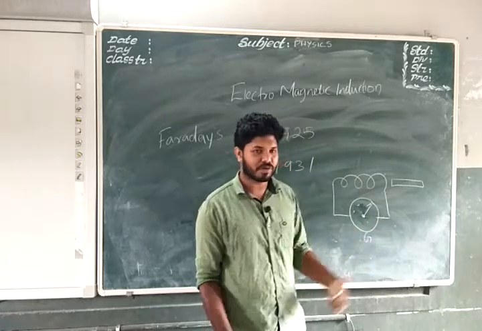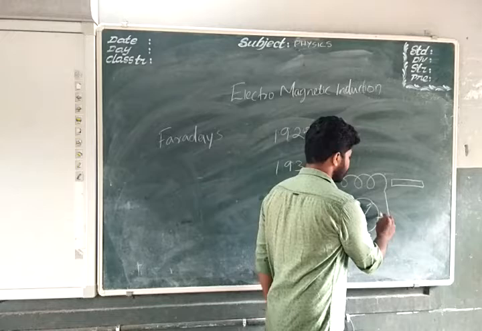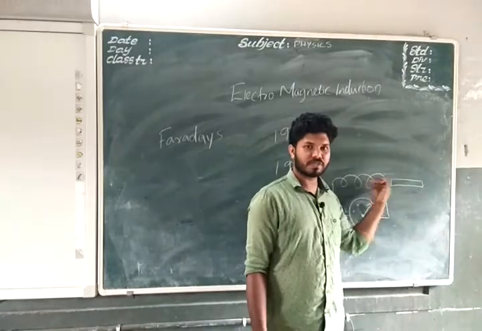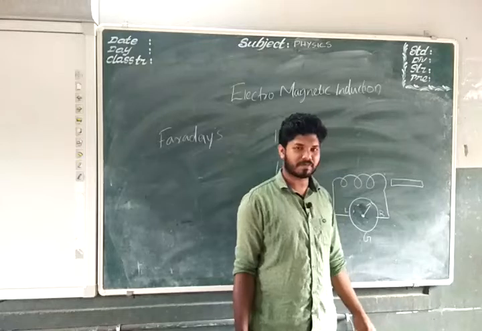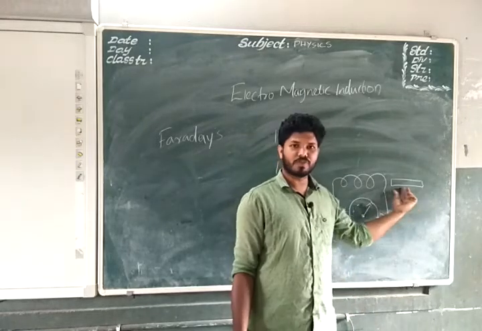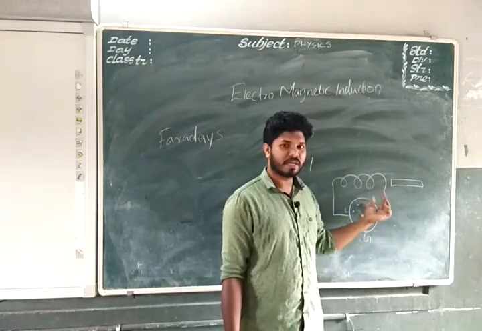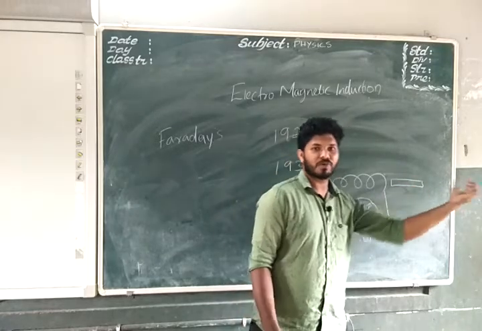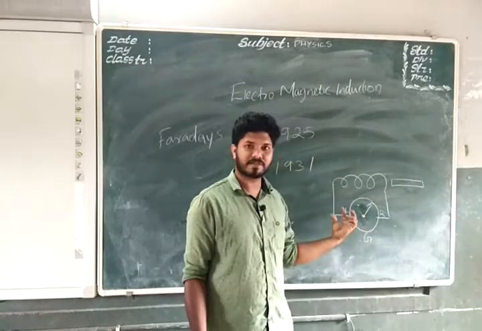So it shows deflection to the right and left as the magnet moves towards or away from the coil respectively. That is, if it is moving towards the coil, it shows a deflection to the right, and if the magnet is moving away from the coil, it shows a deflection to the left side.